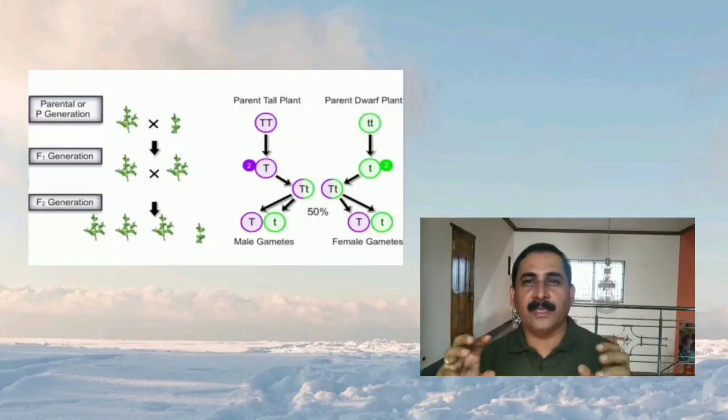The tall, the capital T, and the dwarf, small t, remain together for a long time in the F1 hybrid. This tall and dwarf character gets segregated, separated. During gamete formation, these two factors get segregated or separated and reappear in the F2 generation. This is called the law of segregation of character.